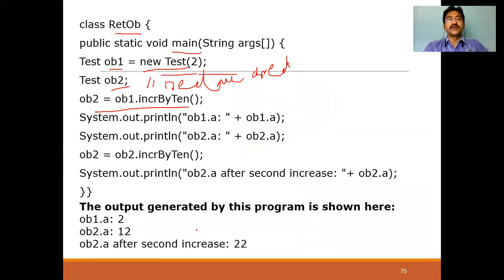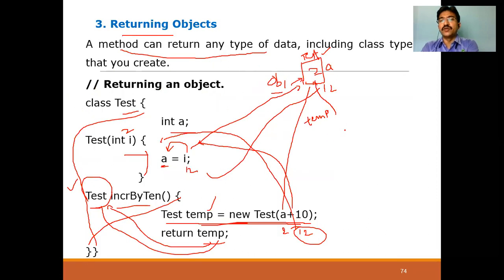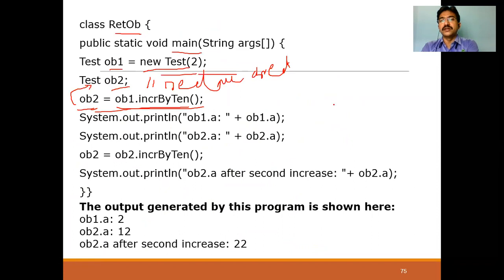Once it is returned, the receiver, who is the receiver here? Now when you are returning a value, like val equal to volume, we did that in the previous example. If we are returning a double value, the receiver end should also be a double variable. If you are returning an integer value, the receiver end should also be an integer variable. Now the statement returns an object, so the receiver, the left hand side, should also be an object. That's why we have created only the object reference. We have not created an object. So previously, before this statement, the reference is pointing to what? Only ob2 is going to be pointing, the meaning of this one is, before that statement, this is a Test class, right?